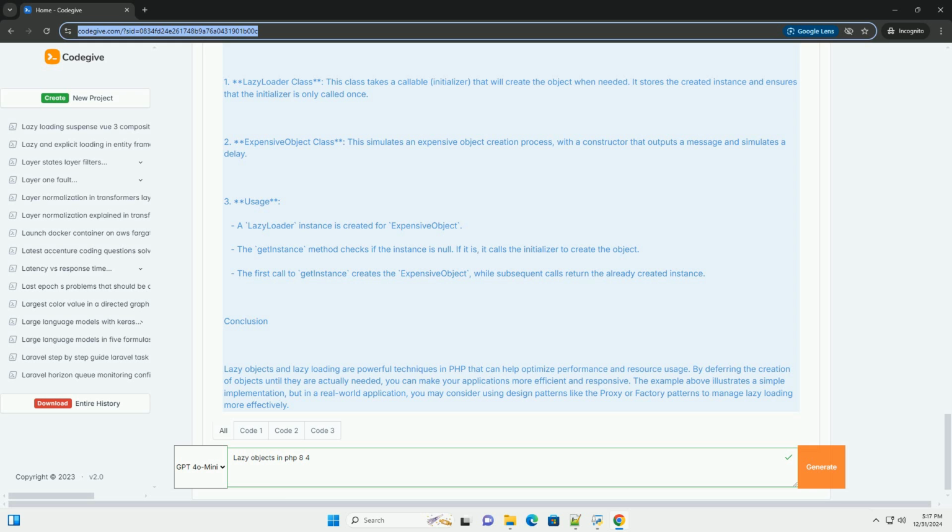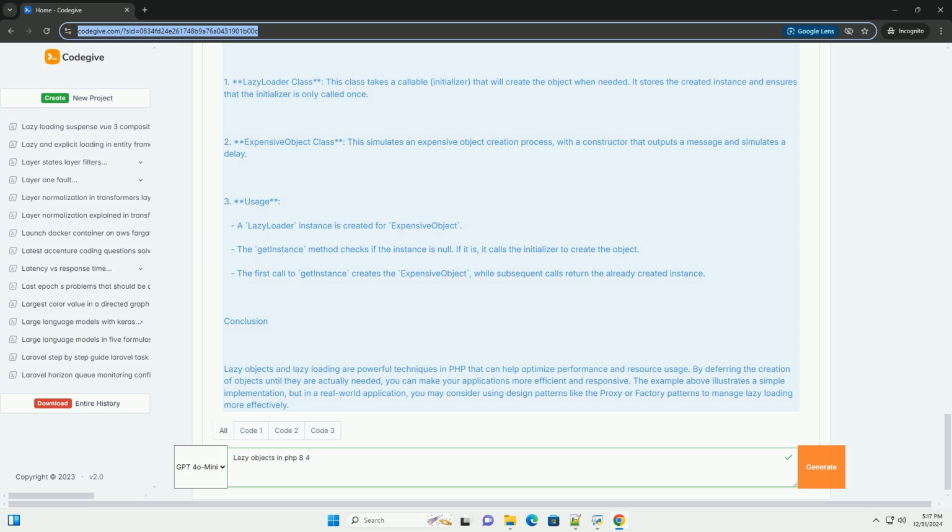Explanation of the code. 1. LazyLoader class: this class takes a callable initializer that will create the object when needed. It stores the created instance and ensures that the initializer is only called once. 2. ExpensiveObject class: this simulates an expensive object creation process, with a constructor that outputs a message and simulates a delay. 3. Usage: a LazyLoader instance is created for ExpensiveObject.